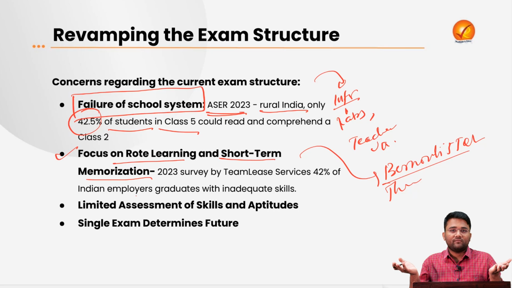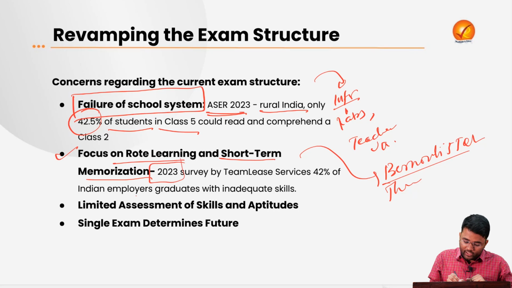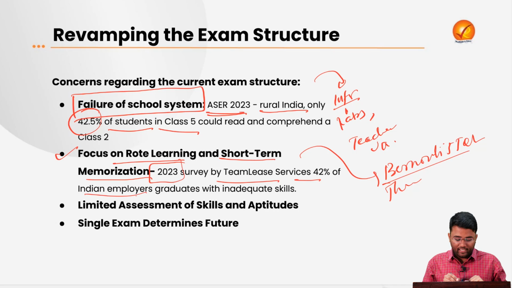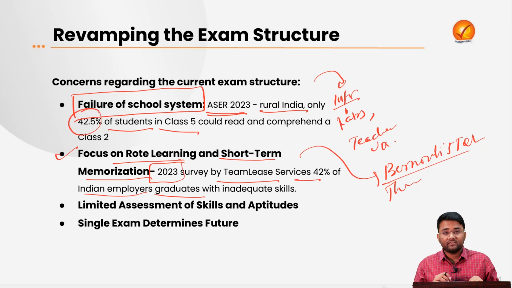So this creates a disenchantment between what is being supplied by the education system and what is the demand of the industry, because industry demands application-based learning. As per a 2023 survey by TeamLease Services, 42% of Indian employers said graduates do not have proper skills even after graduation. So that creates a disenchantment between the demands of the industry and what is being provided by the education system.